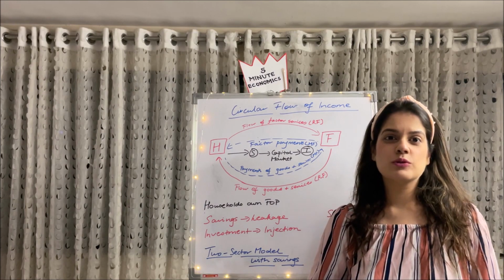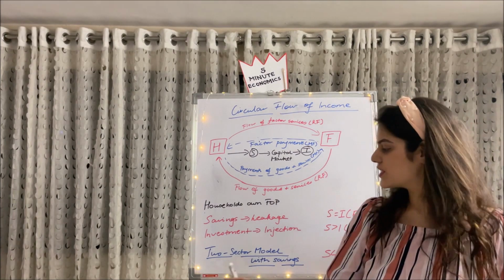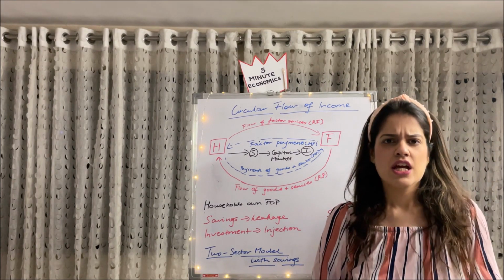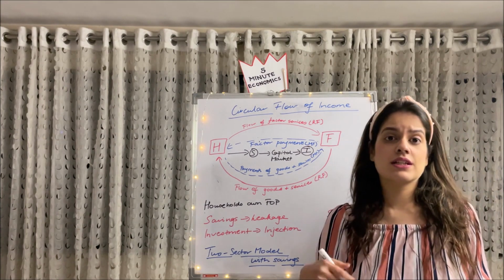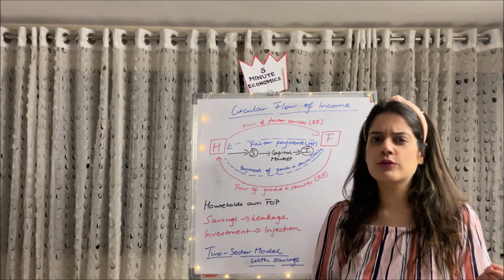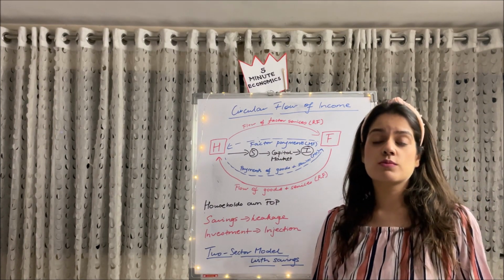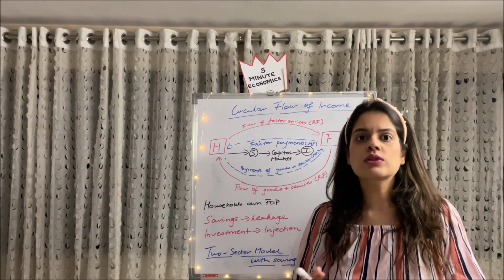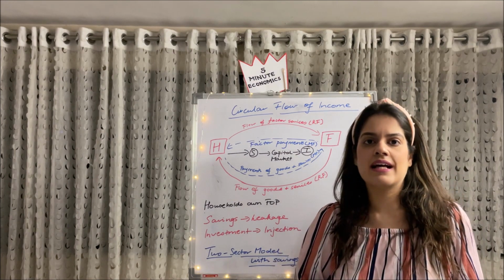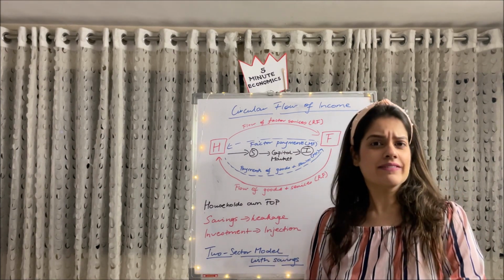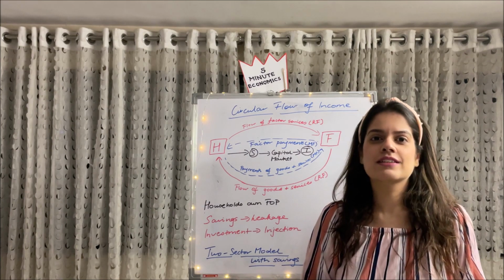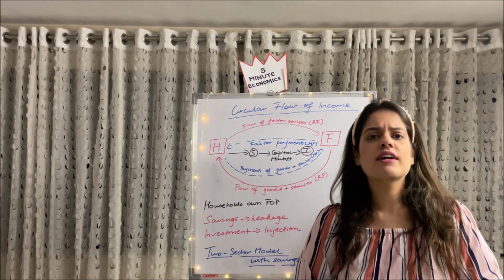So guys, let's move ahead to another model, which is 2-sector model with savings. You see, not much has been changed in the diagram from the previous diagram. Only few here and there components have been added. So in the previous model, we had assumed guys that there is no saving. Household tends to spend all the income he has on consumption. But is that even possible? Like hypothetical situation maybe, but in real life definitely not.